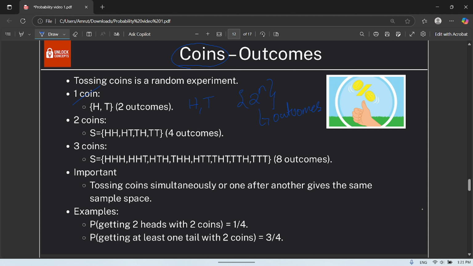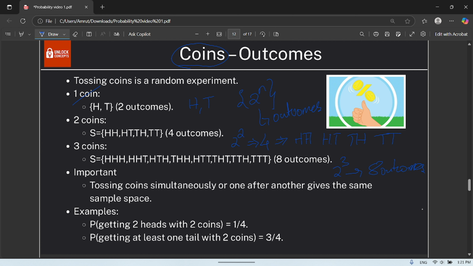So 2 power 1, 2 what? That is head and tail. 2 power 2, that is 4 outcomes you will have. Head head, head tail, tail head, tail tail. 2 power 3, that is 8 outcomes.